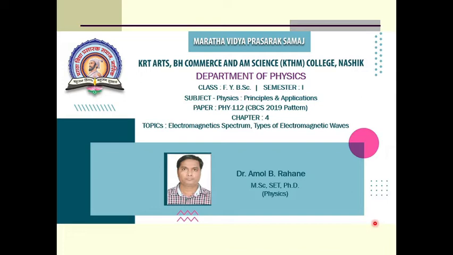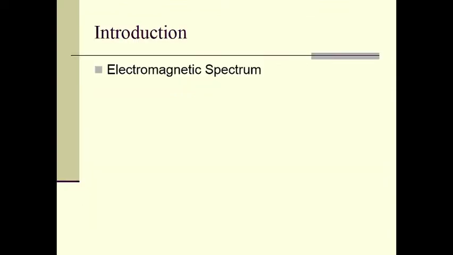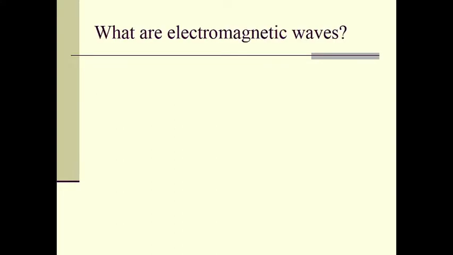In this lecture we will study the electromagnetic spectrum and types of electromagnetic waves.